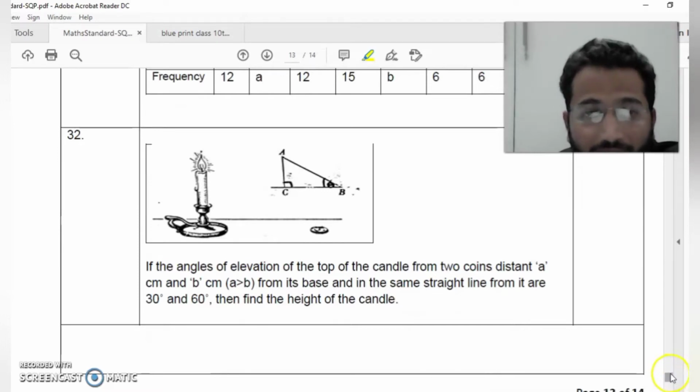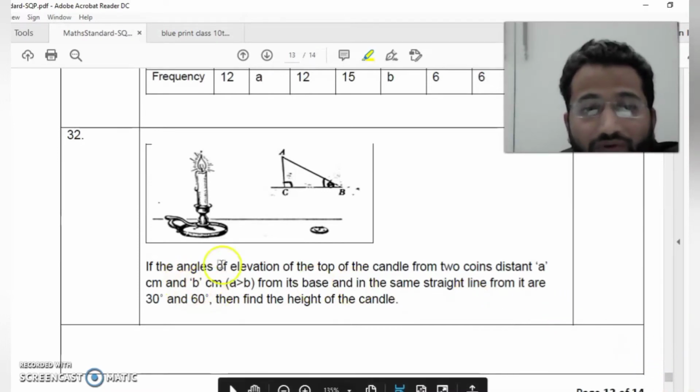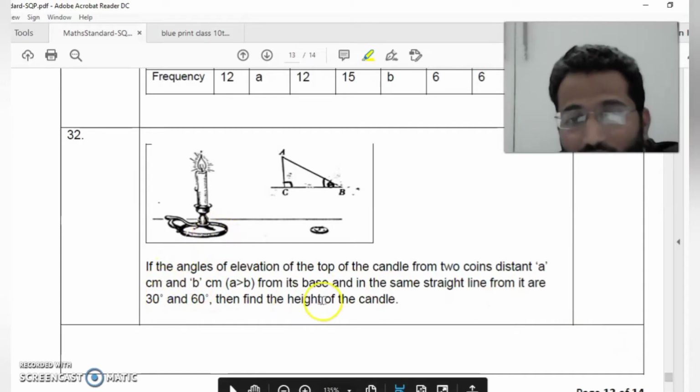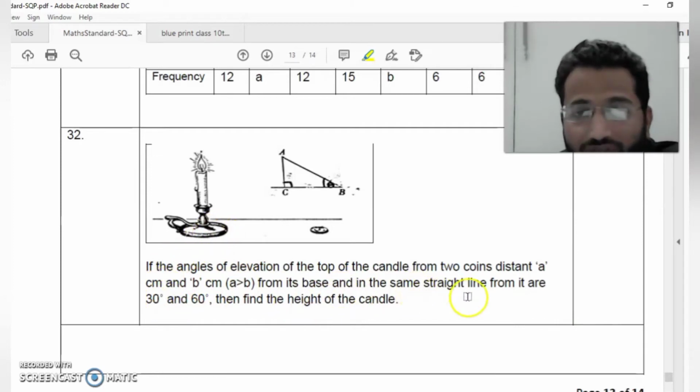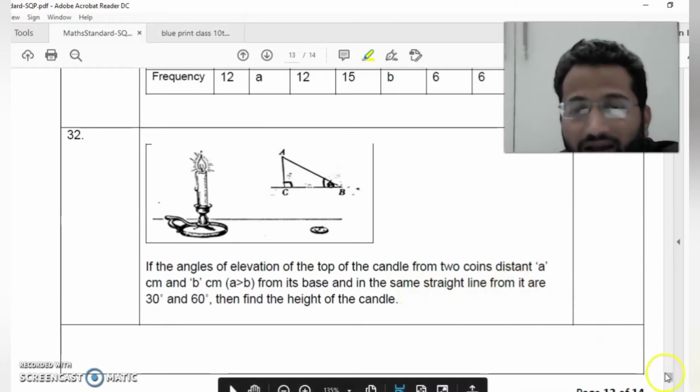Suppose this question is related to height and distance. This type of question, I am going to solve 5 to 6 questions. I will give you the idea, and I will prepare separate videos for these questions also.